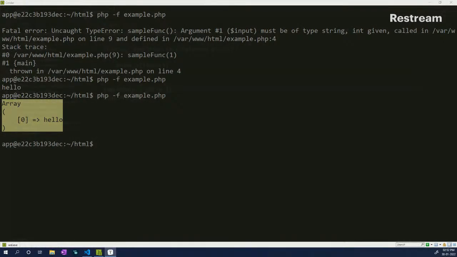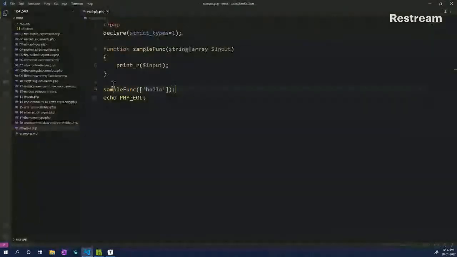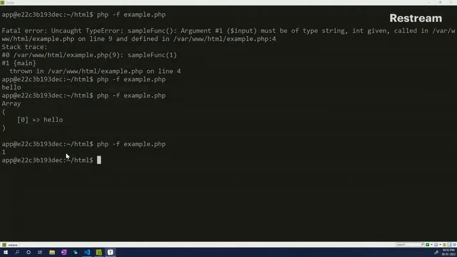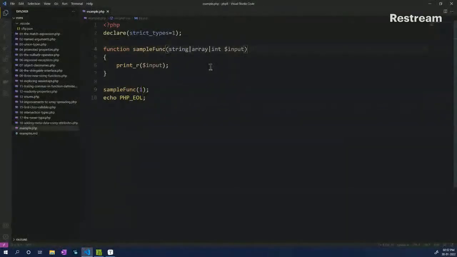So this is a very nice example in which we can understand how it works. Let's say that I want to allow integer as well. So I can put in int, and then I can put 1 here, save it, and try it one more time. And then you will see that we have 1 as an output. So right now our function parameter is actually accepting string, array, and int as well.